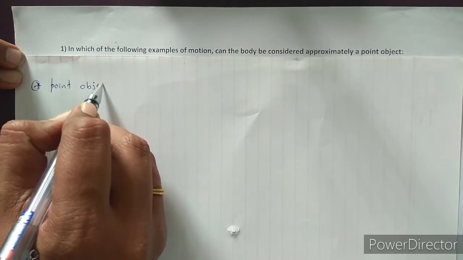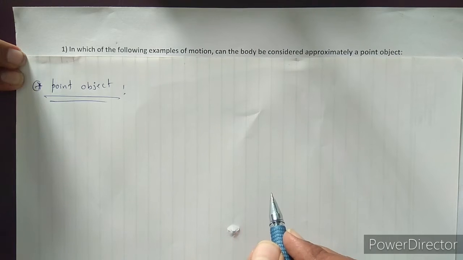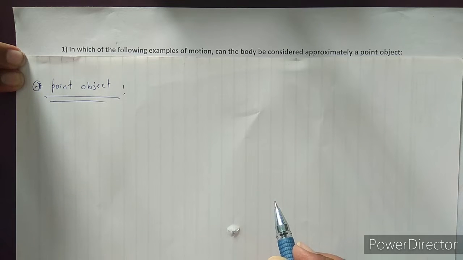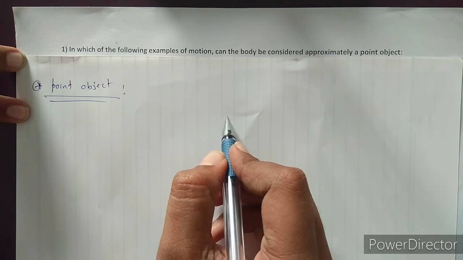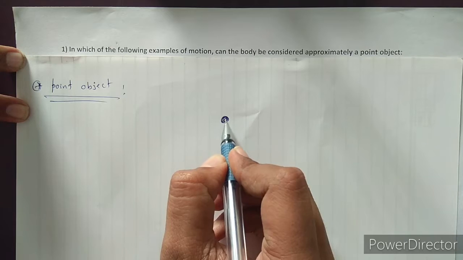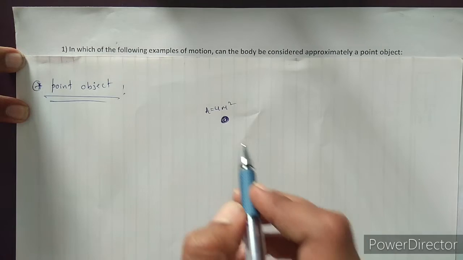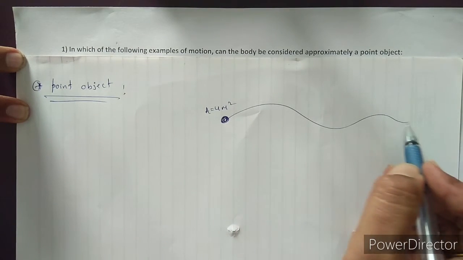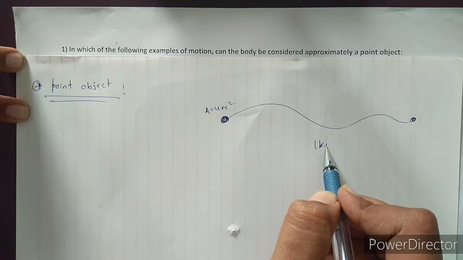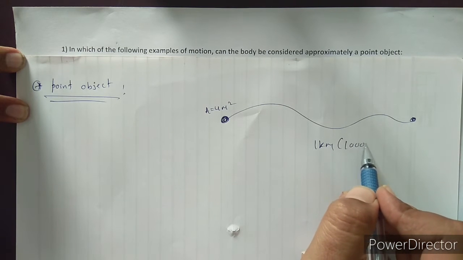Point object means the size of the body, or the size of the object, is very small compared to the path traveled by the body, or the distance traveled by the body. In such cases we treat that body as a point object. Okay, see here, consider this is a body, or consider this is a ball. The area of this ball is, for example, 4 meters square, right? So this ball is thrown to a distance of 1 kilometer. A distance of 1 kilometer means 1000 meters, right?